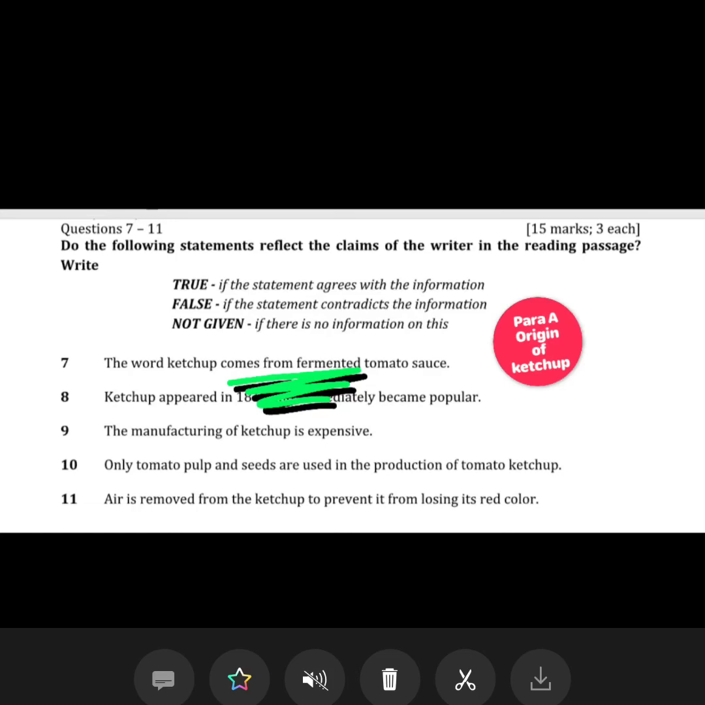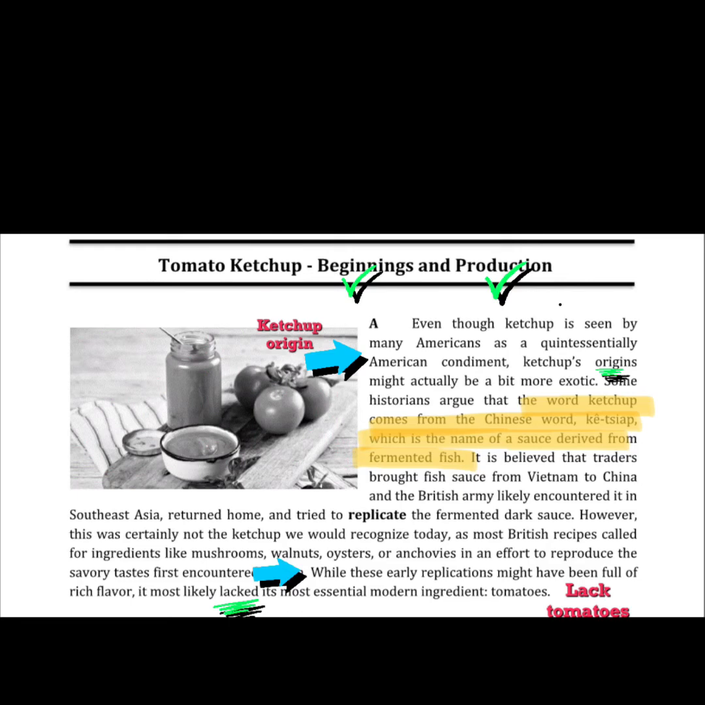I need to find out if ketchup comes from fermented tomato sauce. So going back to paragraph A, I will scan for the words comes from. And I can see here what I highlighted in yellow. The word ketchup comes from the Chinese word ketchup, which is the name of a sauce derived from fermented fish. So here it is telling me that it came from fermented fish.